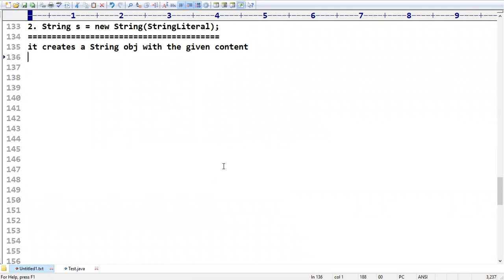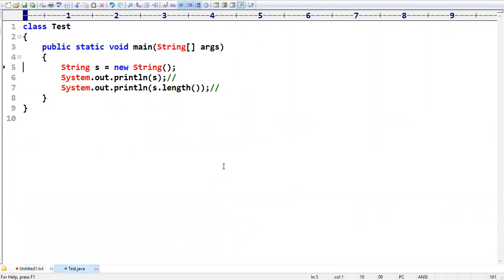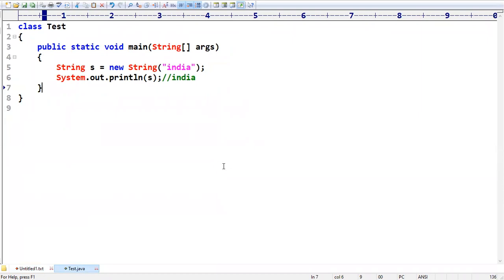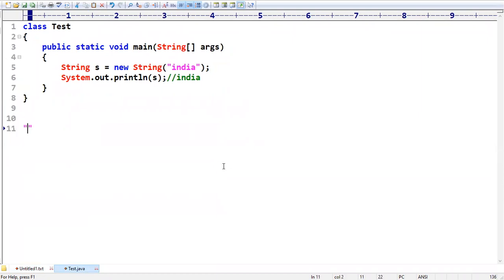Now have a look at how it will be. String s = "India". Now if you print, we are going to get India. With the given literal, you can see the string literals are always enclosed within double quotations. With this literal, it is going to create a new string object. On this you can apply various methods.